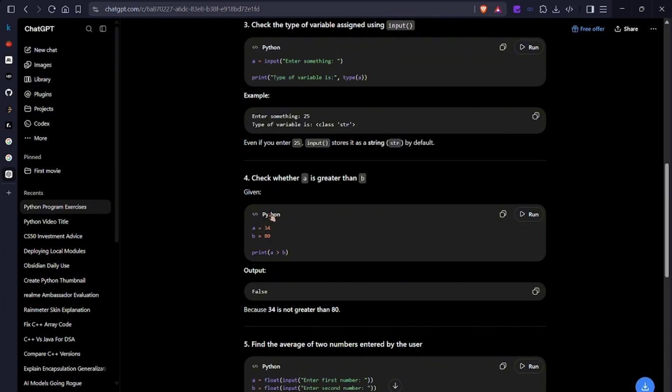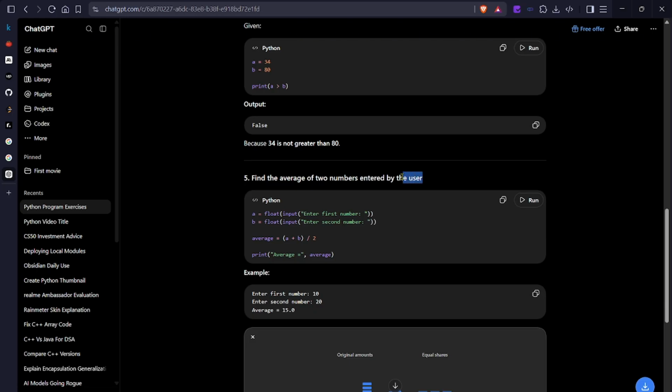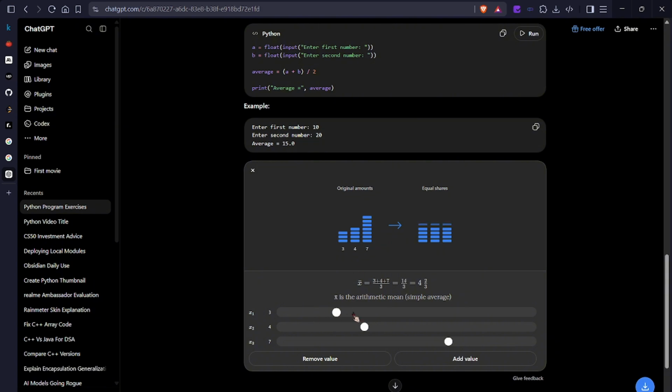You can do this. Check the type of variable assigned using input. Input we had already discussed, right? Done it. A is class string. Whether a is greater than b: 34 greater than 80 is False. See here, F is capital. Remember that: in a boolean value, T and F are always capital, no matter what. Because if it is small, it will be considered a variable. And what is a variable? A variable is something that can store data, and it's the name of that data.